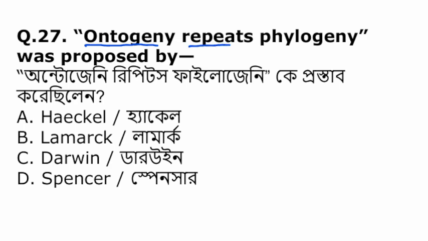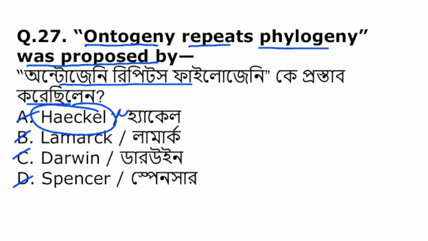Ontogeny repeats phylogeny was proposed by. Ontogeny repeats phylogeny কে প্রস্তাব করেছিলেন? হ্যাকেল, ল্যামার্ক, ডারউইন, স্পেন্সার. So the ontogeny repeats phylogeny was proposed by Haeckel. যেখানে আমাদের embryo repeats evolutionary history যেটা বলেছিল, the development of embryo.